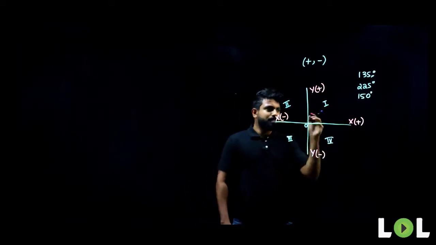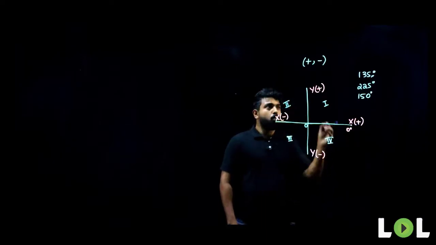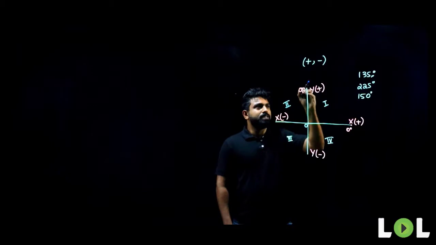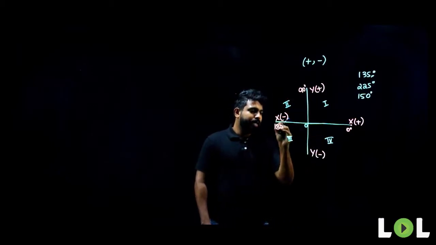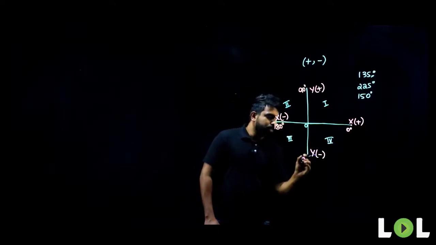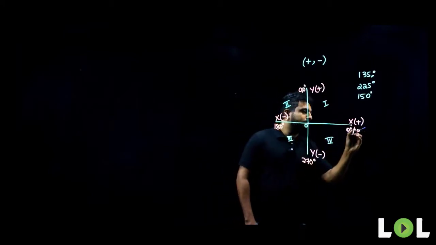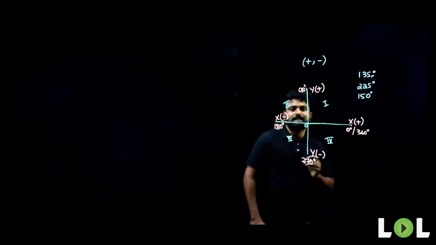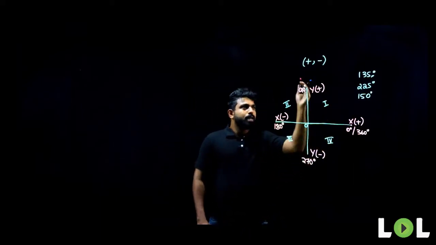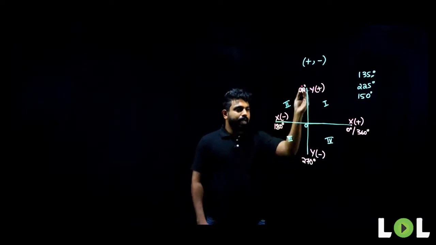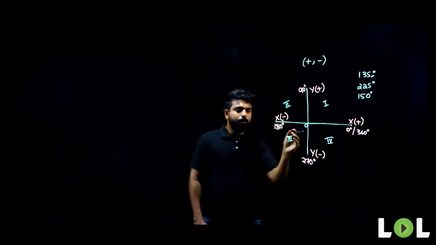Now, if I am starting my values from this point here, this will be 0 degrees. This will be my 90 degrees. This will be 180 degrees. And this will be 270 degrees. And this will be 0 degrees, or it can also be called 360 degrees. All the angles lying between 0 to 90 degrees come in the first quadrant, 90 to 180 degrees come in the second quadrant, and 180 to 270 come in the third quadrant.